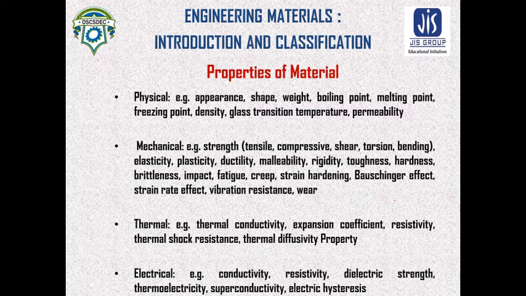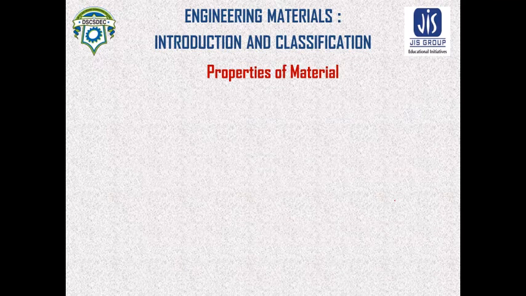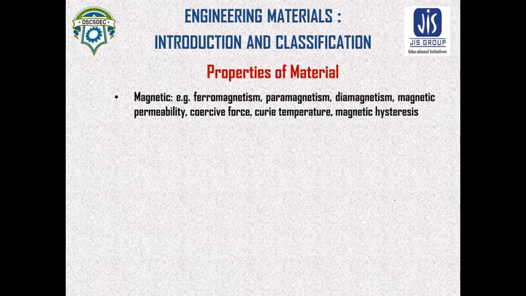Similarly, conductivity, resistivity, dielectric strength, thermoelectricity, superconductivity, electric hysteresis are the electrical properties of the material. Similarly, as per magnetic property: ferromagnetism, paramagnetism, diamagnetism, magnetic permeability, coercive force, Curie point temperature, and magnetic hysteresis are the magnetic properties of the material.